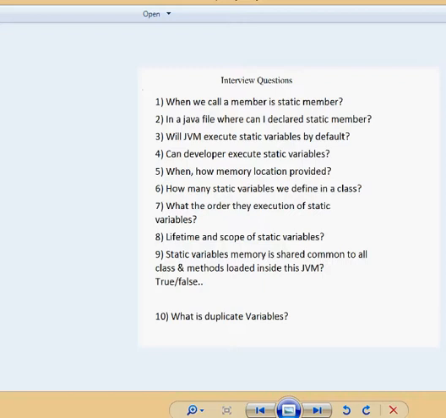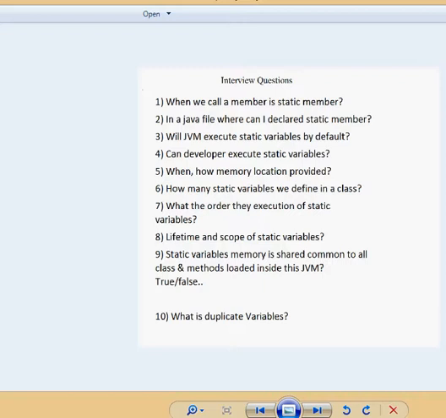Sixth question: how many static variables can we define in a class? How many static variables can we declare in a class? The answer is as many as possible, multiple. There is no limitation that you can define only one or two static variables in a class. You can define as many as you want.